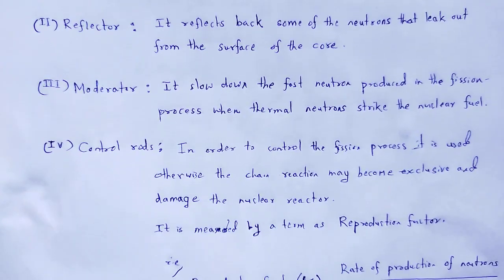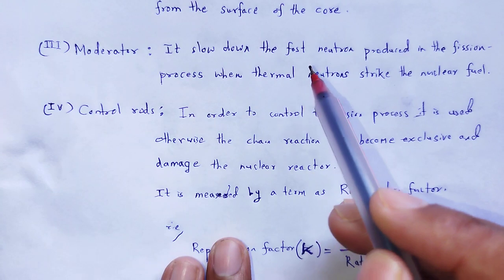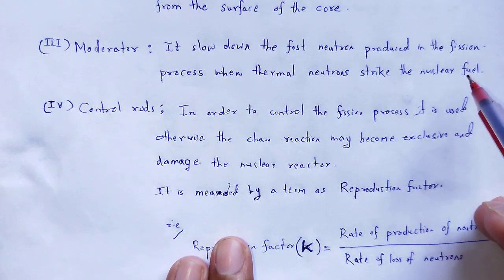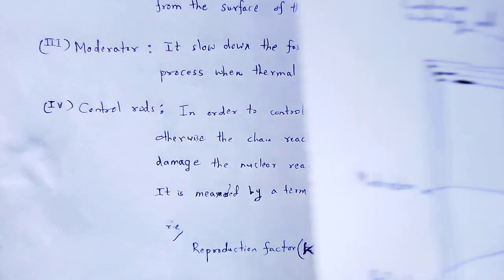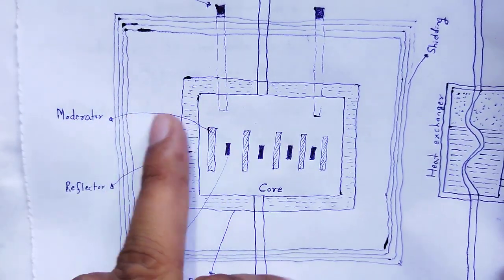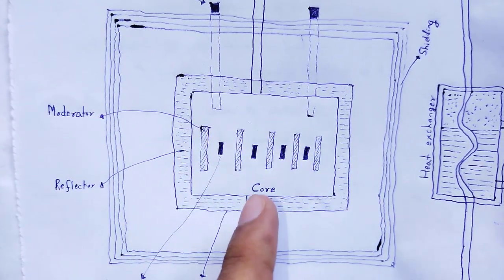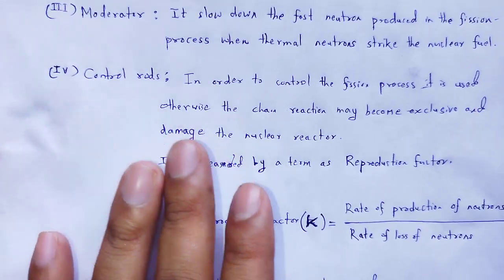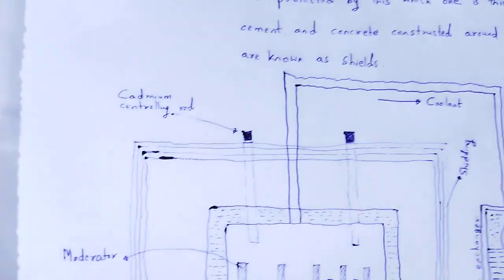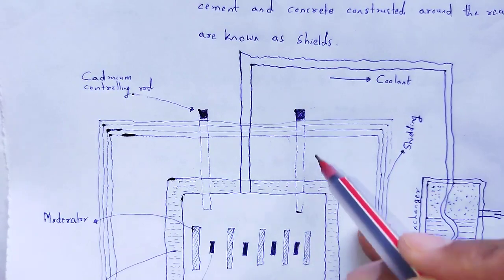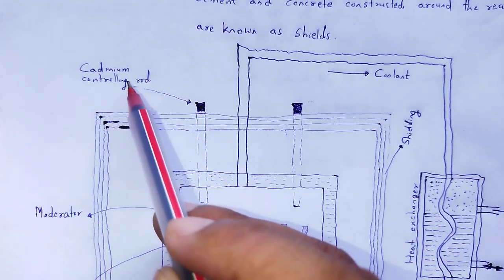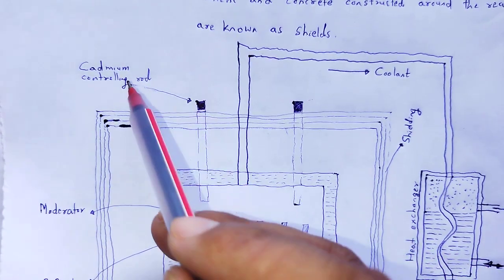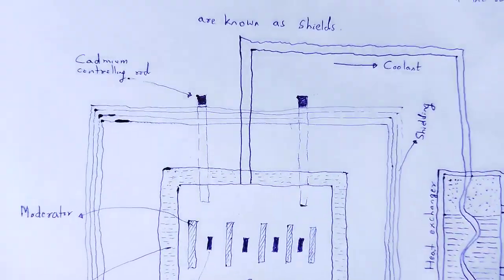Next, the moderator. It slows down the fast neutrons produced in the fission process so that thermal neutrons strike the nuclear fuel. This is the moderator that slows down the fast neutrons produced in the nuclear fission process. Control rods. This is the controlling rod. Here is the cadmium controlling rod. Cadmium is used in the controlling rod.